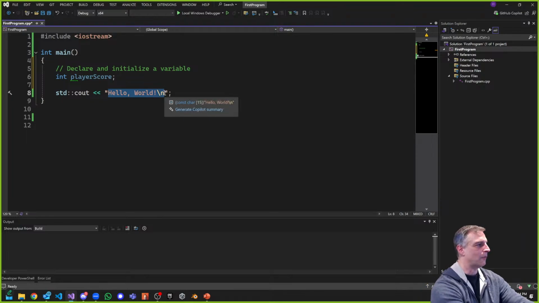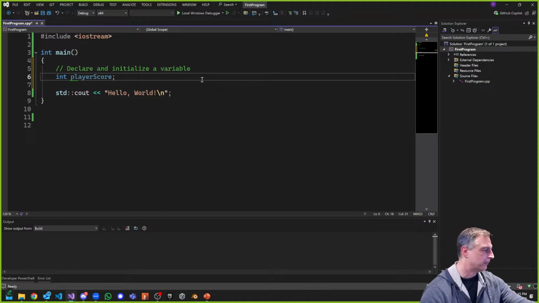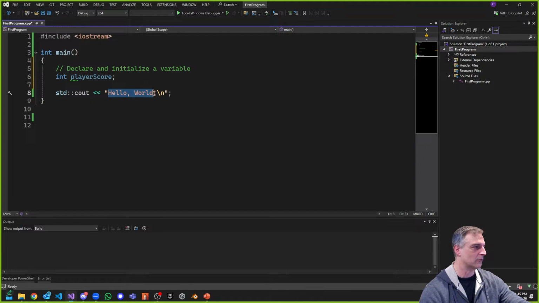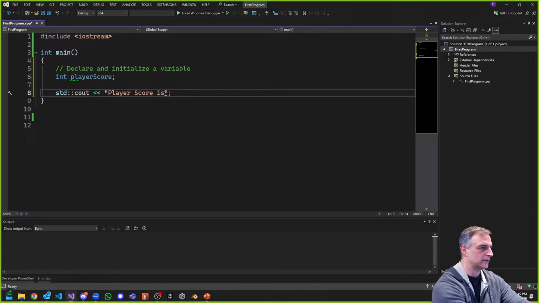And here's your challenge. I want you, on your own, to figure out how to output this to the stream. Now, there's a bunch of ways to do this, okay? But I want you to see if you know it from a language specific. If you've been using C# from before, see if the C# way works out for you, right? But see what happens if you try to output player score. So I want to say something like, "Player score is" and a space, and then I want to output the player score, okay?